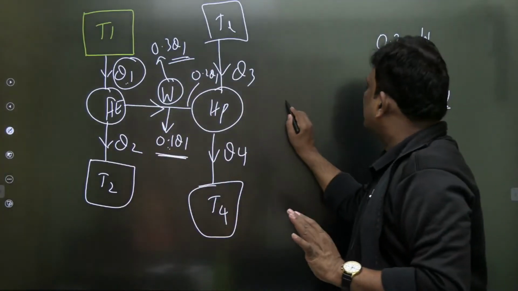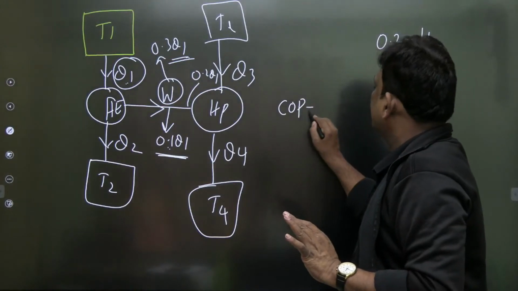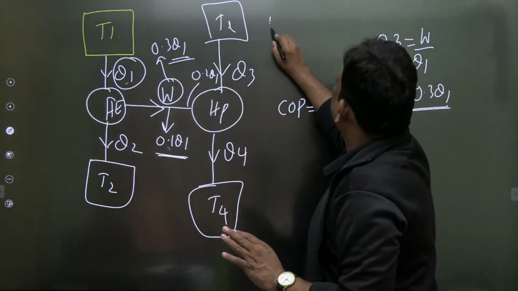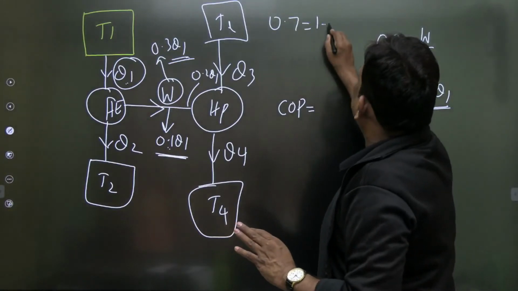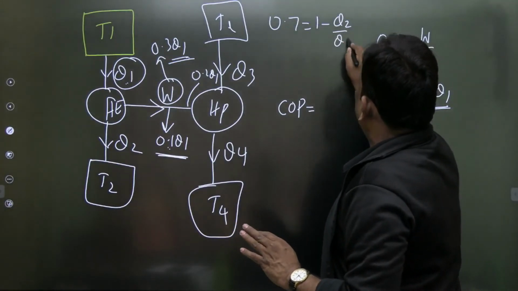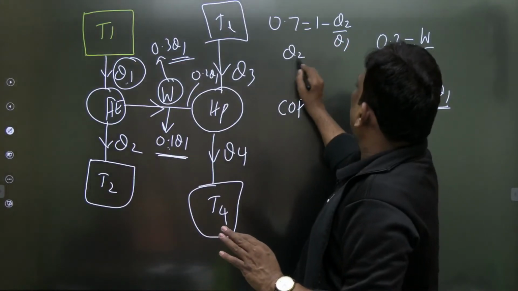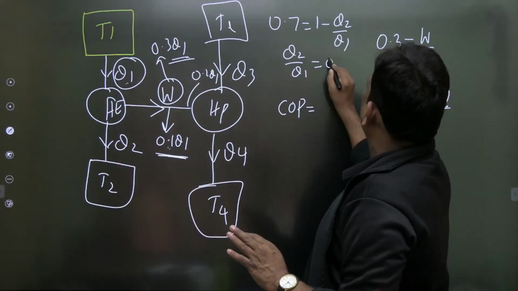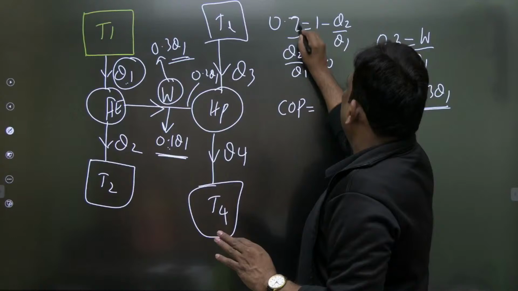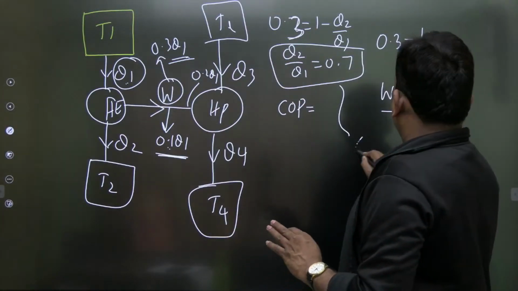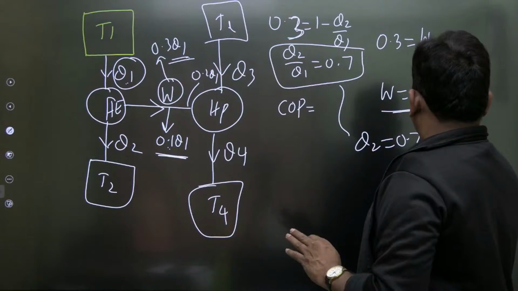Great. So now you tell me what is the COP. Look once. And one more thing. The efficiency of the engine is 0.3, and efficiency is 1 minus rejection by supply. I repeat, efficiency is 1 minus rejection by supply. So Q2 by Q1 is equal to, what is coming? Efficiency is 0.3, so this is coming out to be 0.7. So can we write Q2 as 0.7 Q1?